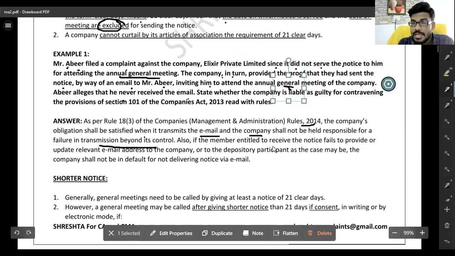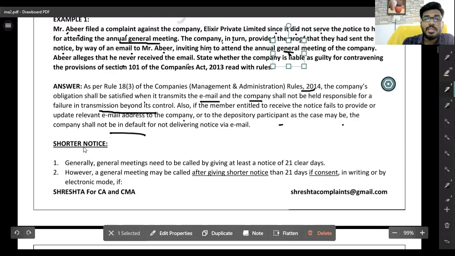If the members entitled to receive the notice fail to provide an updated email address to the company or depository participant, as the case may be, the company shall not be at fault. Sir, shorter notice: generally a general meeting needs 21 days, but shorter notice is permissible if 95% of people agree.